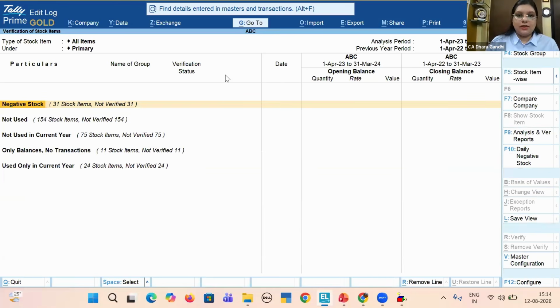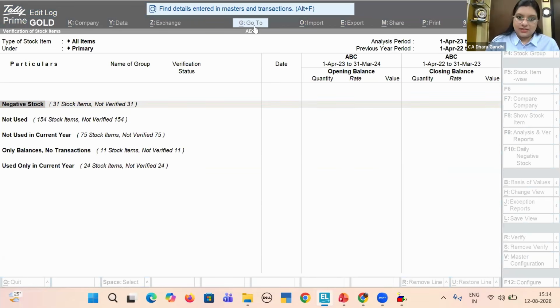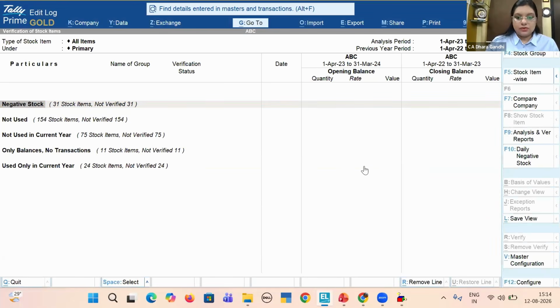So when we are talking about stock, there are many more options we should go for in stock verification in Tally. We'll go through some pointers here.